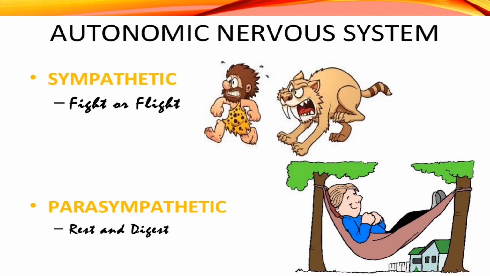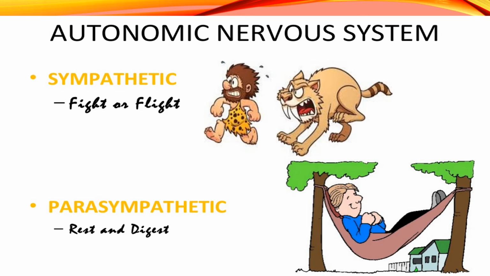For the autonomic nervous system, it is divided into sympathetic and parasympathetic. Sympathetic means fight or flight because it exhibits actions that trigger our adrenaline, while parasympathetic talks about rest and digest. These two divisions affect our smooth muscles or our internal organs in different manners.